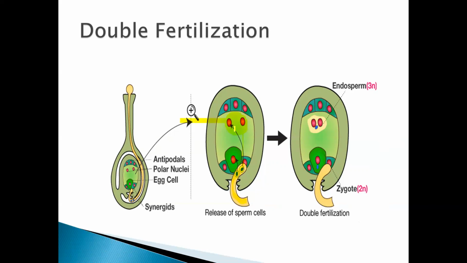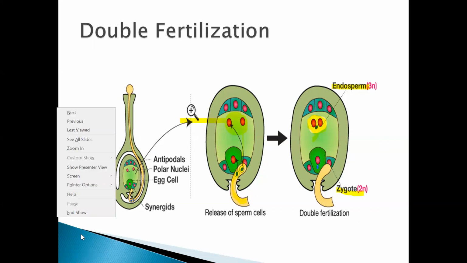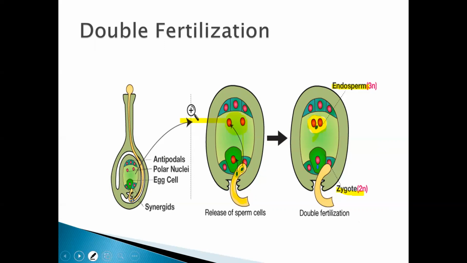And as the triple fusion takes place, this forms the endosperm cell, which provides nutrition to the growing or developing embryo. It forms the primary endosperm nucleus, as you see here. And when the other gamete goes and fuses with the egg, it forms the zygote. This is a very important diagram, and double fertilization is an important concept.